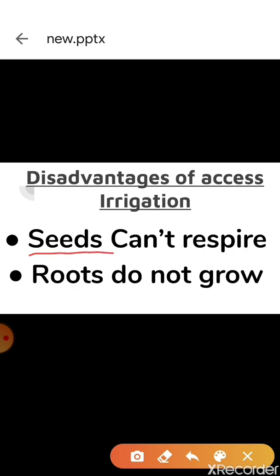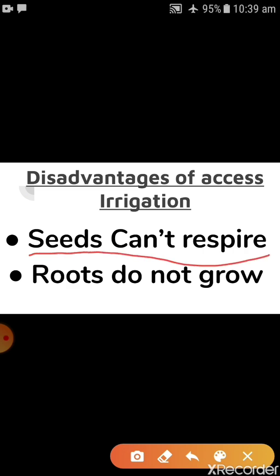Roots do not grow. In the plant, who is absorbing water? Roots are absorbing water. So when we are giving a large quantity of water, roots are not able to grow properly. They may also get damaged. So the seed does not convert into a crop.